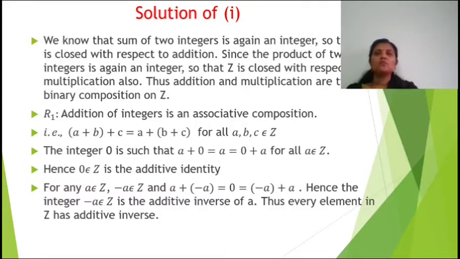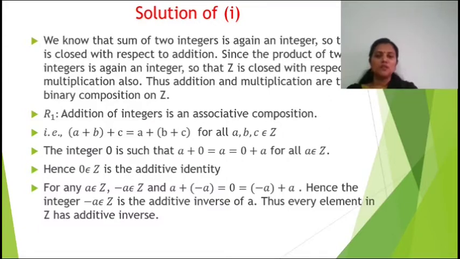Now we have to prove R1. So for that we have to show that R plus is an abelian group. So here it is Z plus is an abelian group. For that we already proved the closure property. Now G1, the addition of integers is associative.